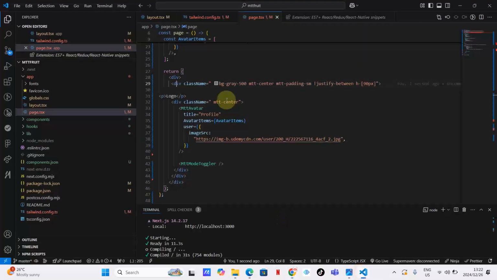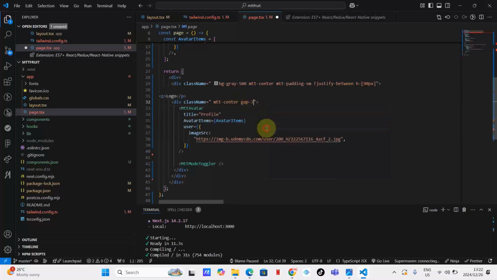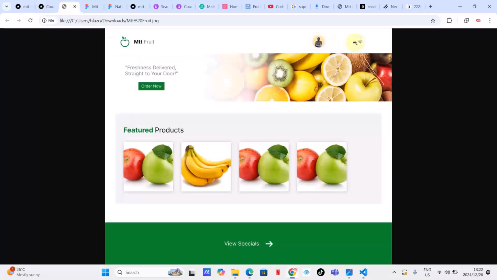I think the only thing that I need to do now is to go to these two guys here, Met Avatar, and inside the Met Center, I just need to put a gap here. One might ask why, in terms of the gap, you don't have the important symbol. Simply because the Met Center style doesn't have the gap, so you can just put the gap as it is. As you can see, guys, we've got a nice gap here. Maybe in our UI there is a big gap here. The reason is because of Figma.